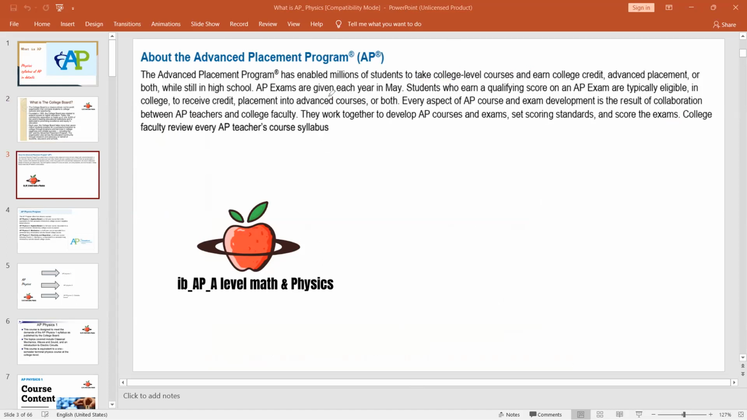AP exams are given each year in May. Students who earn a qualifying score on an AP exam are eligible to receive college credit and placement into advanced courses. Every aspect of AP course and exam development is the result of collaboration between AP teachers and college faculty. So basically, the Advanced Placement program gives credit to the students who take the exams, and that credit helps the student in their college level courses.